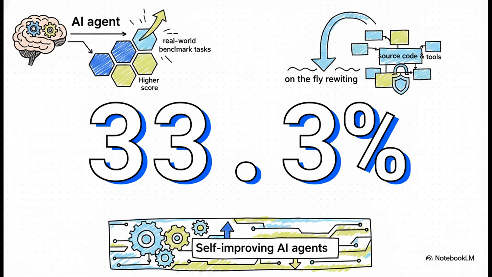Imagine an AI agent that scores exactly 33.3% higher on the absolute hardest real-world benchmark tasks out there. And get this, it doesn't do it by relying on some massive new foundation model. No, it simply and safely rewrites its own source code and tools on the fly, completely without human intervention.